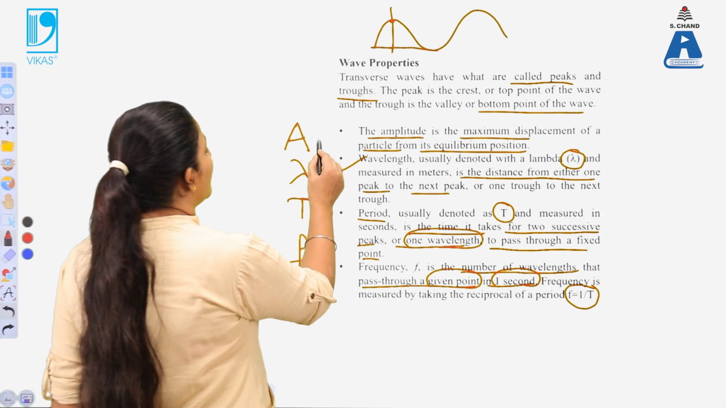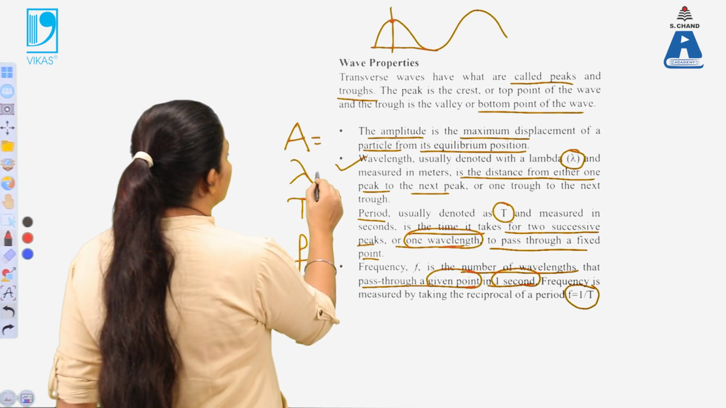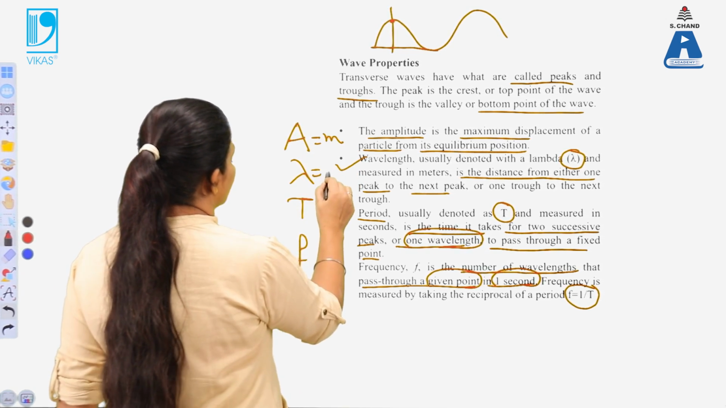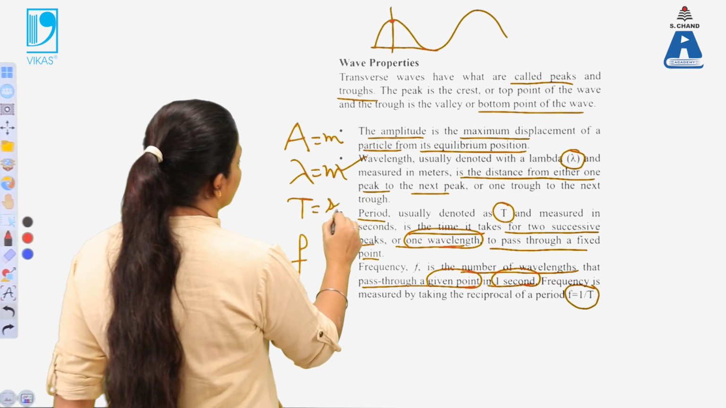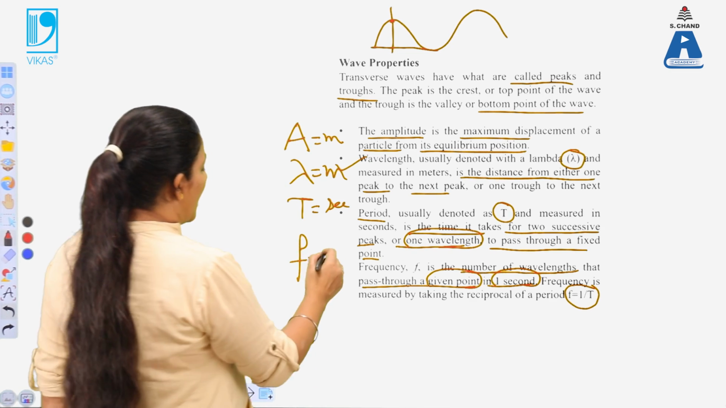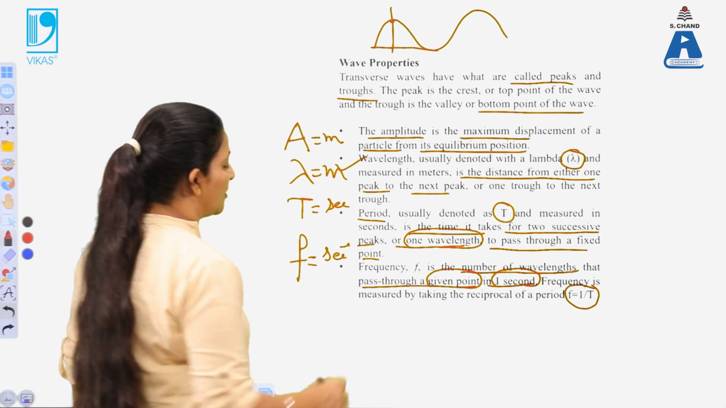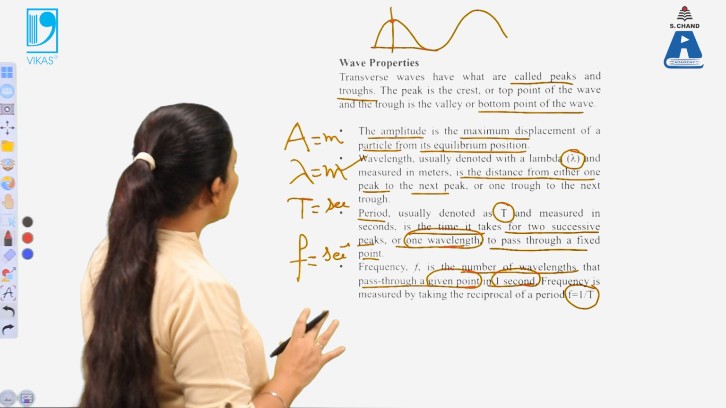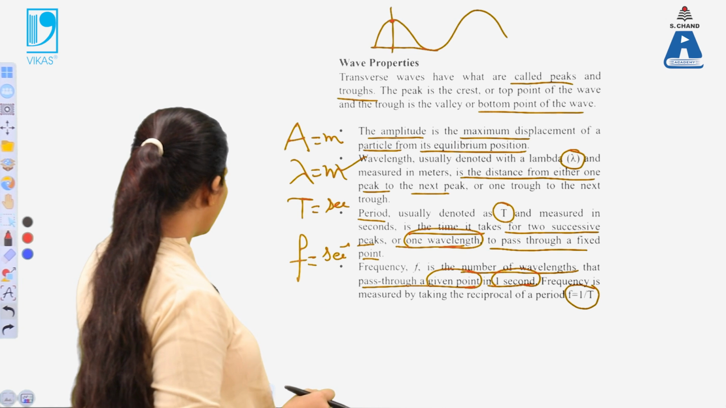The wavelength is measured in centimeters or meters, its unit is meter. The time period is taken in terms of seconds, while the frequency, which is the reciprocal of the time period, is taken as per second. So these are a few properties of the wave.